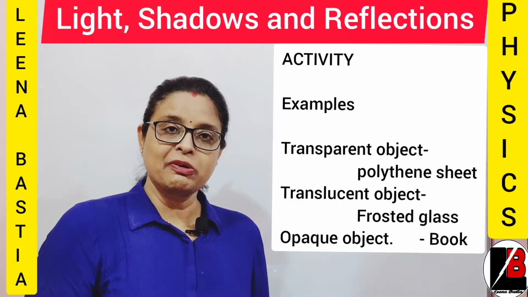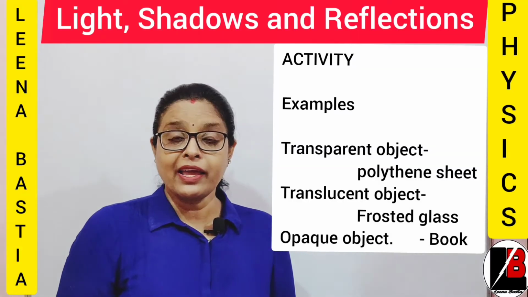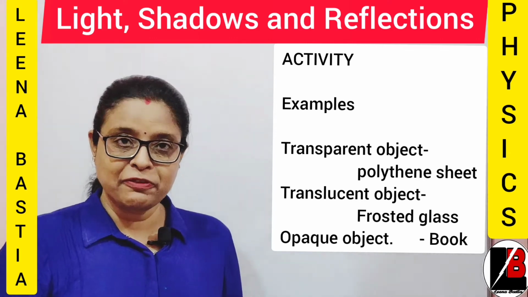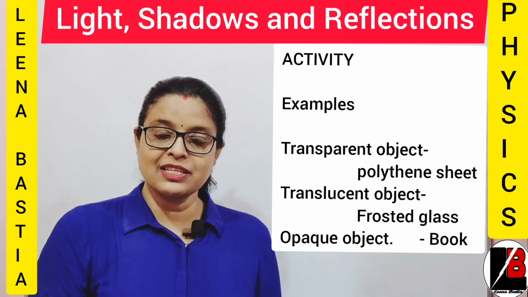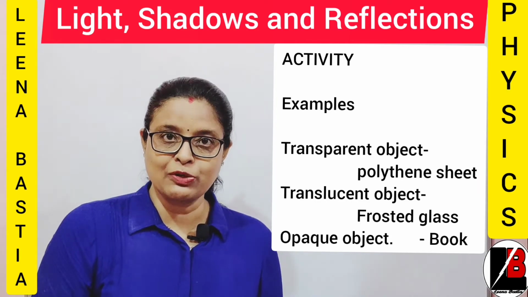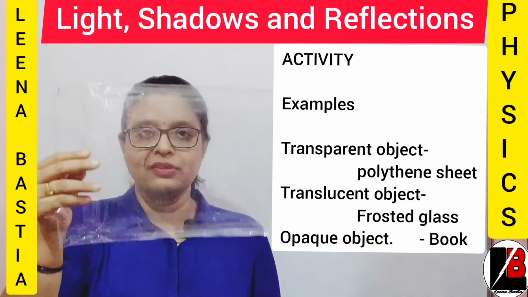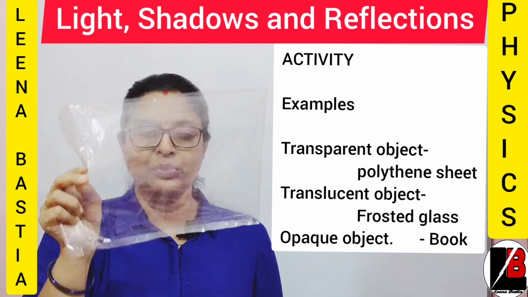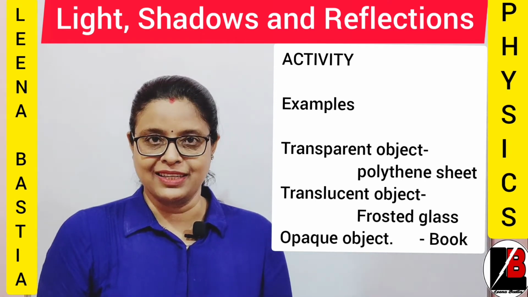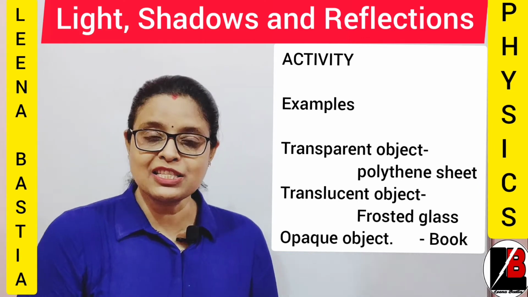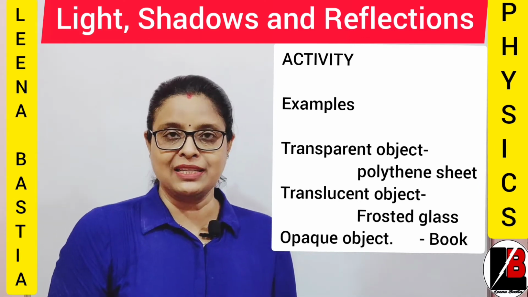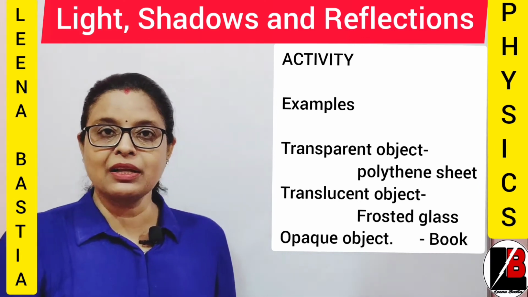So children, to perform that particular activity, I have a few objects with me. The first object is a polythene sheet. Through that particular object, just try to look at my face. Are you able to see me or not? Let me know. You are able to see me clearly, isn't it? Because light can pass through the transparent object completely. So that's the reason you can see me clearly.